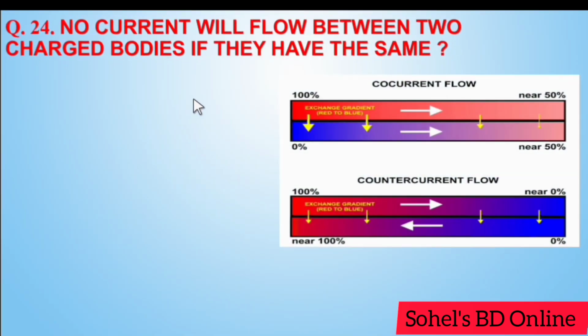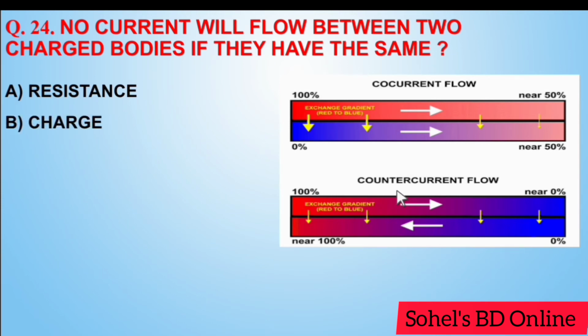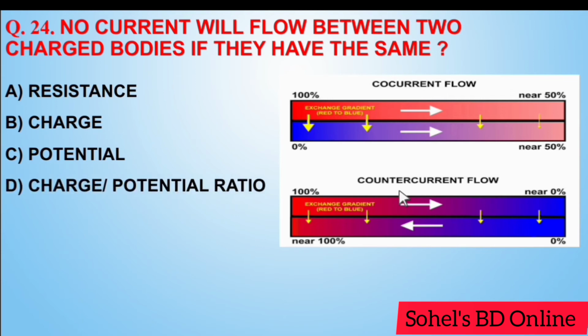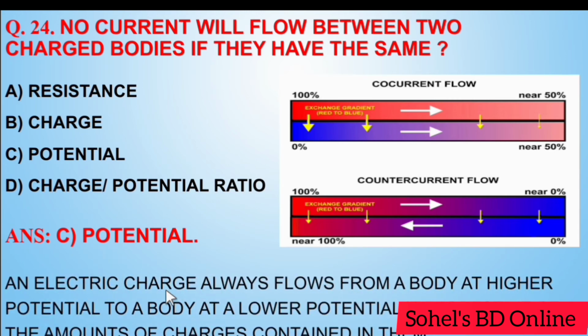Next, no current will flow between two charged bodies if they have the same resistance, charge, potential, charge or potential ratio. Answer C, potential. An electric charge always flows from a body at higher potential to a body at lower potential, irrespective of the amount of the charges contained in them.